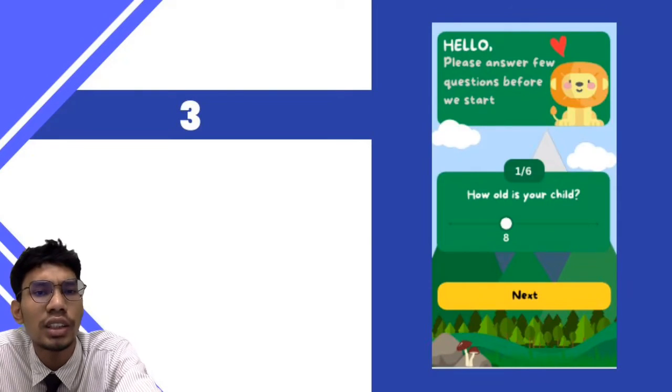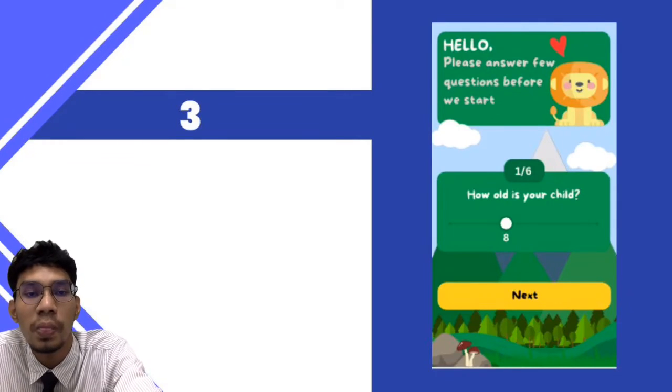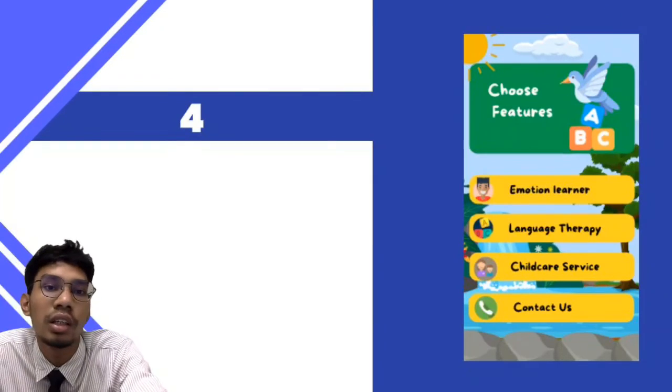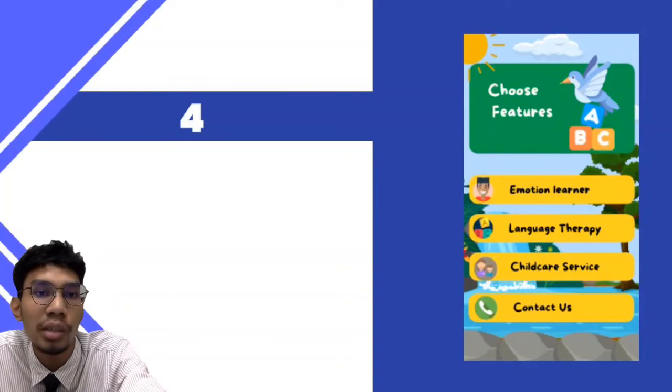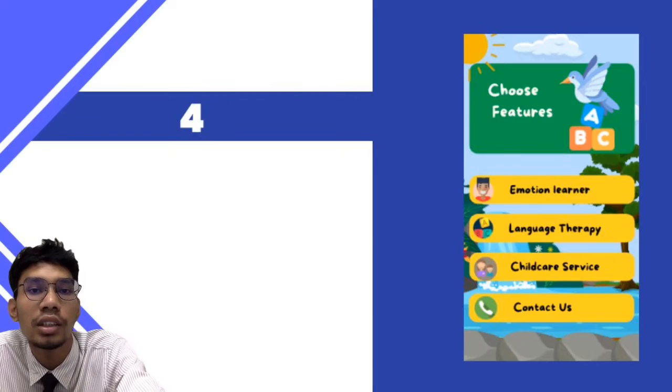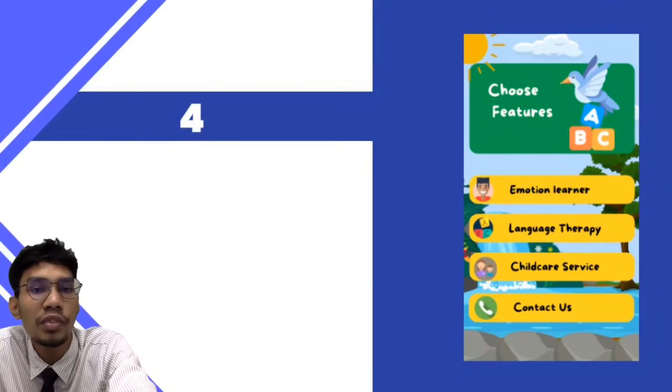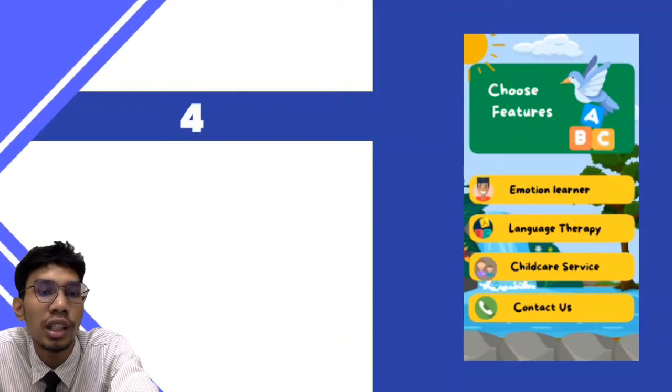On this page, users need to answer a few questions, for example, the parents need to key in their children's age so that the system can customize the learning syllabus according to suitability. On the second page, there are three main features that users can choose. The emotion learning feature allows children to learn human emotion and express their feelings better. Meanwhile, language therapy helps children to overcome their difficulties in communication. If a parent needs a caretaker to monitor their autistic children, they can click the childcare service button and find the nearest caretaker.